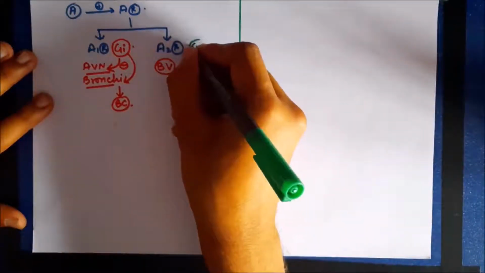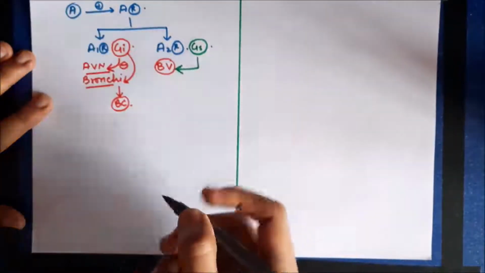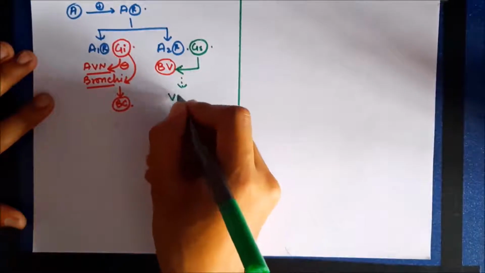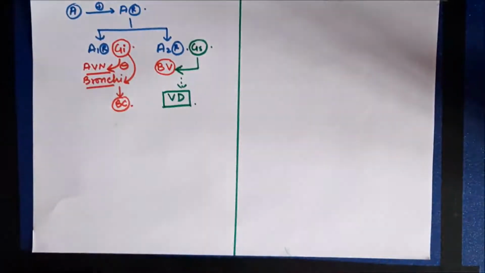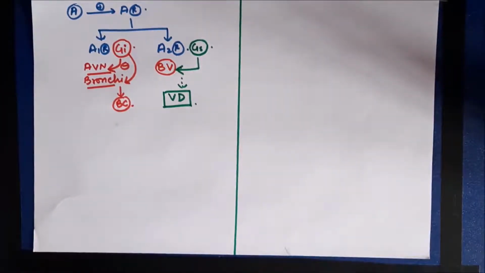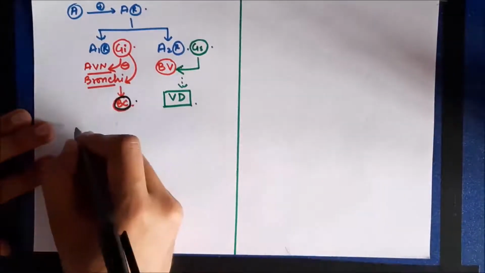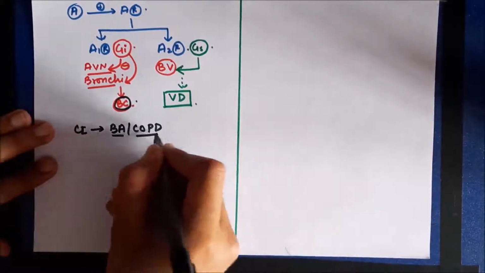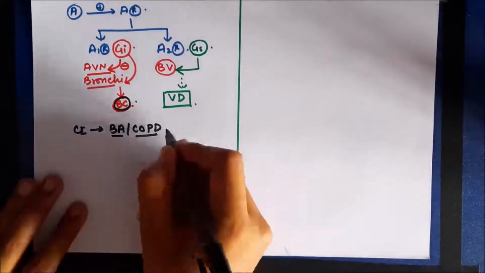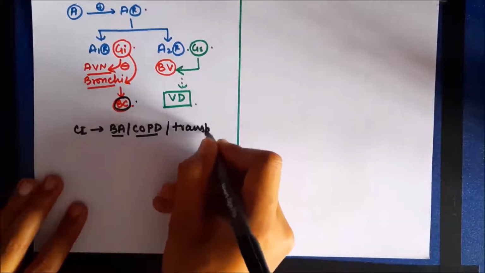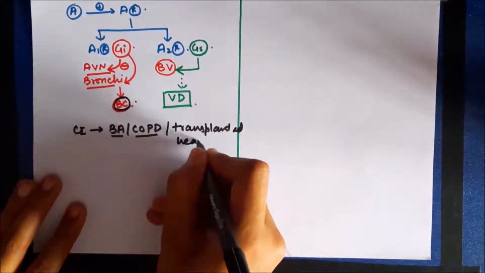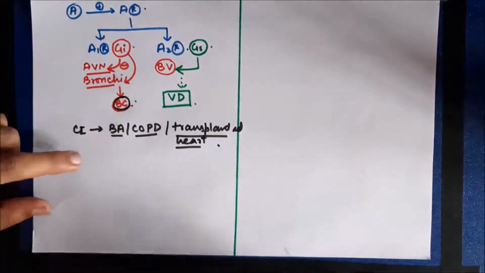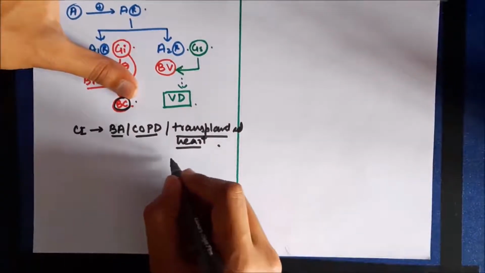And adenosine 2 receptors are stimulatory G protein coupled receptors, so Gs type receptors. They produce relaxation of smooth muscle, so in the blood vessel they are going to cause vasodilation. Now, because of bronchoconstriction, adenosine is contraindicated in patients of bronchial asthma and COPD. It's also contraindicated in patients who have undergone heart transplantation, because in a transplanted heart, the nervous innervation cannot be restored.